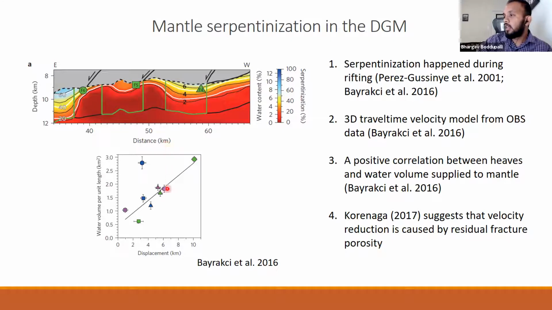And they found that there is a positive correlation between the heaves of the faults and the water volume supplied to the mantle, that is serpentinization. However, the interpretations they used were from 2D, that is, this correlation is primarily based on the 2D profiles. The 3D data was not used in their study.